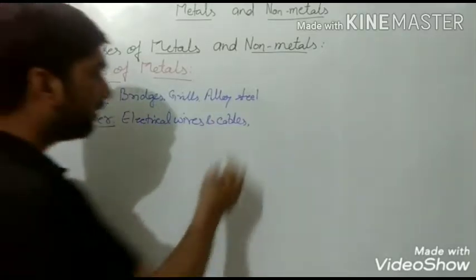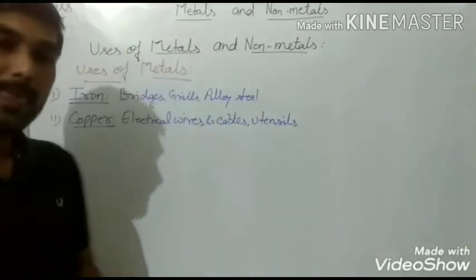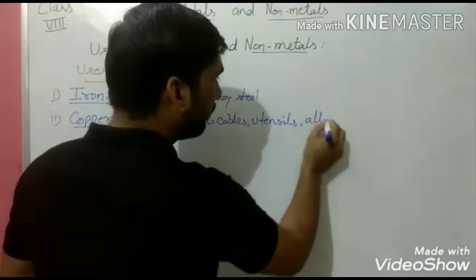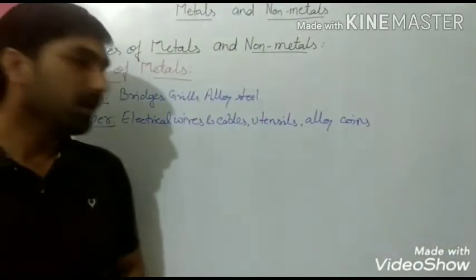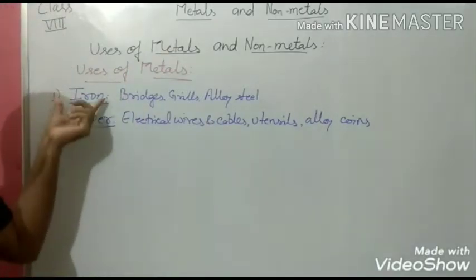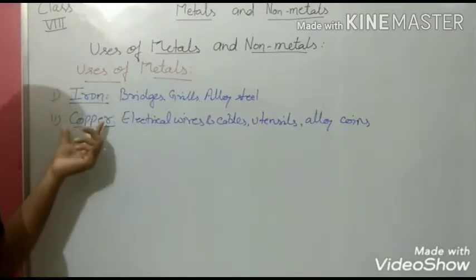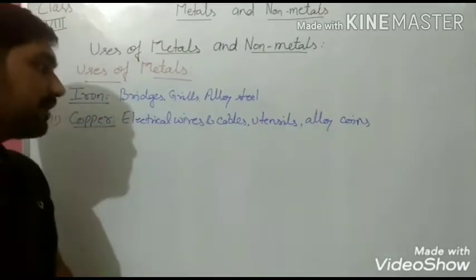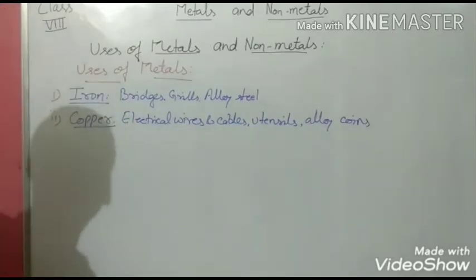Even copper is used in making utensils, and because copper can be used to make alloys, it is used to make coins also. So in iron we are using the physical property of high tensile strength, and here copper is a good conductor of electricity and heat, so it is used in electric wires and cables and in the form of utensils.